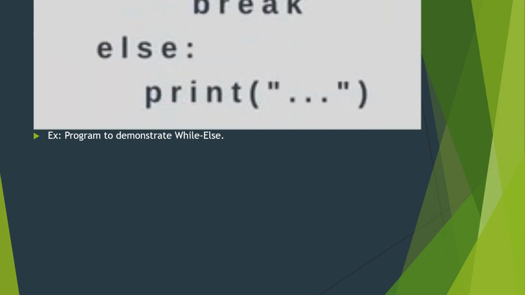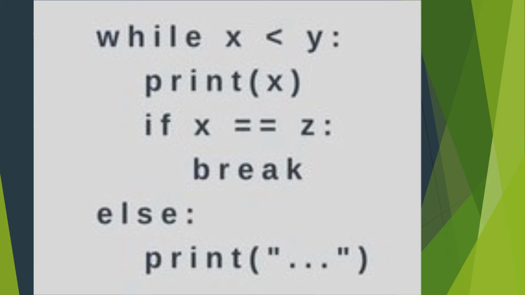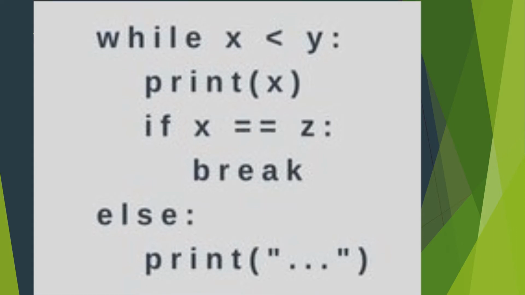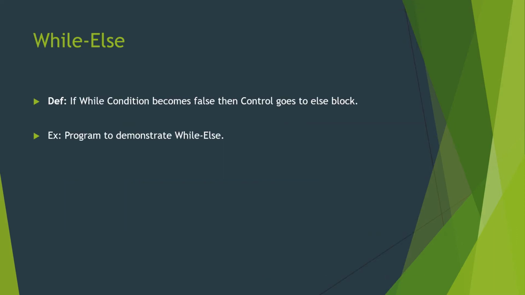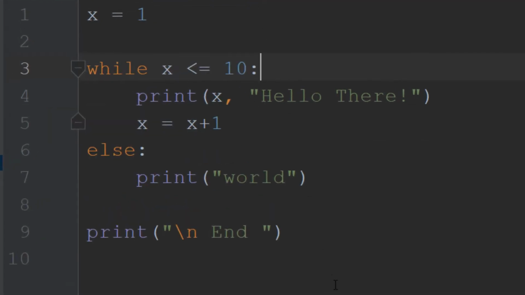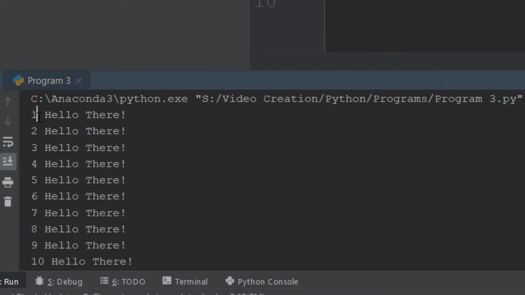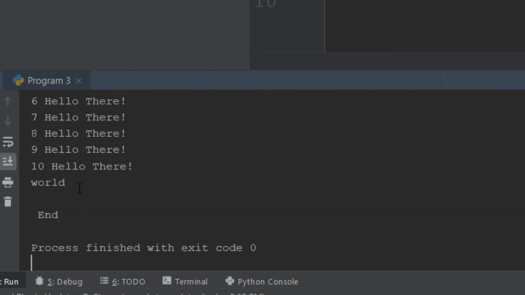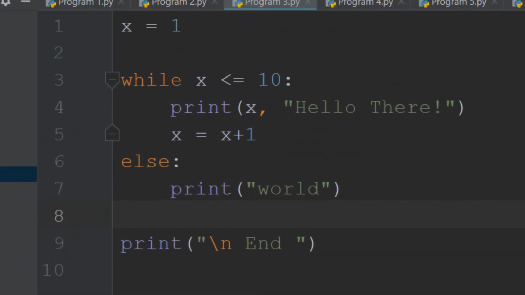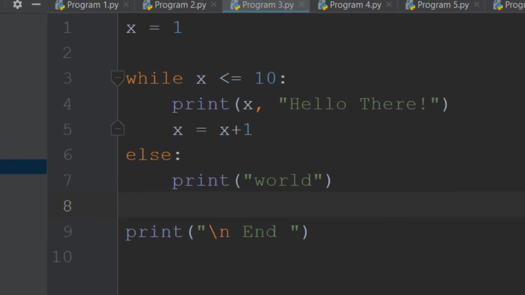Now let's look at the while else statement in Python. Whenever the while condition becomes false, then it is going to execute its else part. For that we will see a program. Whenever x is equal to 11, it is going to print world in the else part. Let's look at its execution. Here you can see it prints hello there 10 times and after that world. This is the while else statement in Python.